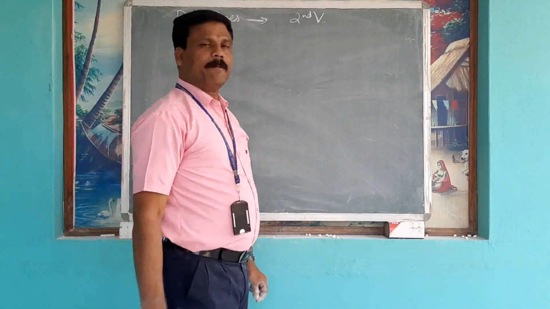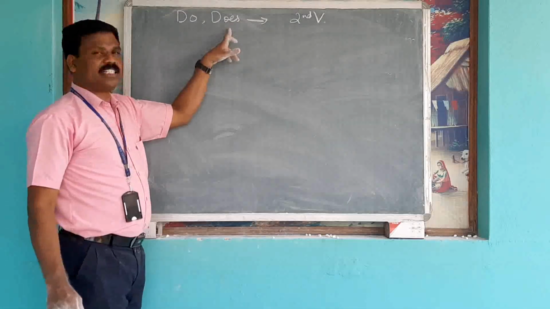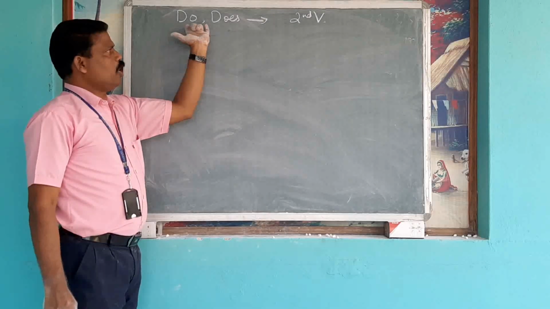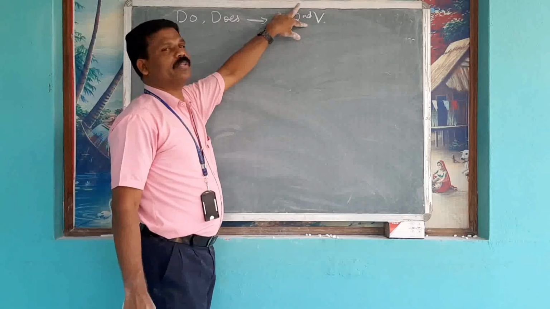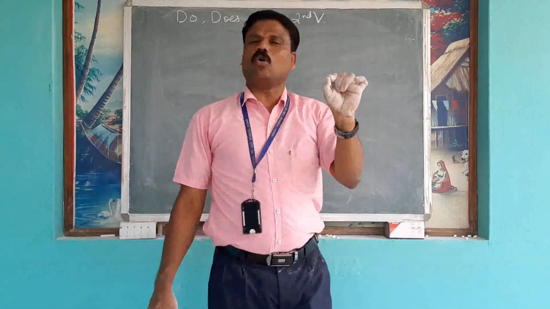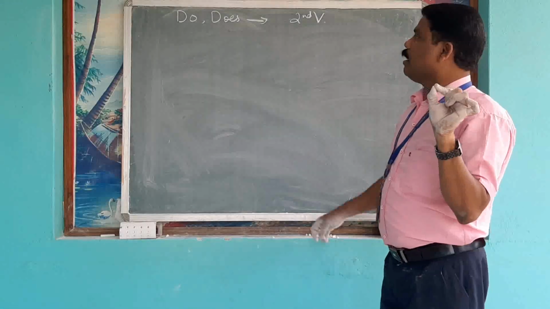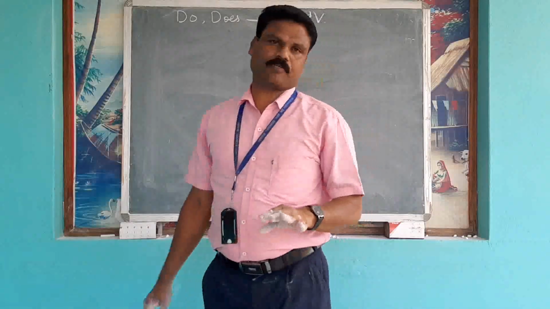Now, an important thing. If there are do or does in interrogative, it will not be changed into second form, but the verb will be changed into second form. अगर इंटरोगेटिव सेंटेंस में डू और डस है तो डिड में नहीं बदलना, बट वर्ब को चेंज करके सेकंड फॉर्म में लिखा.